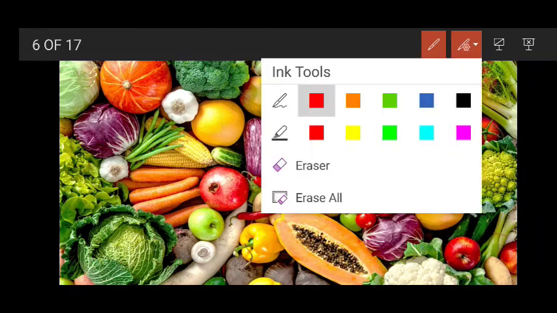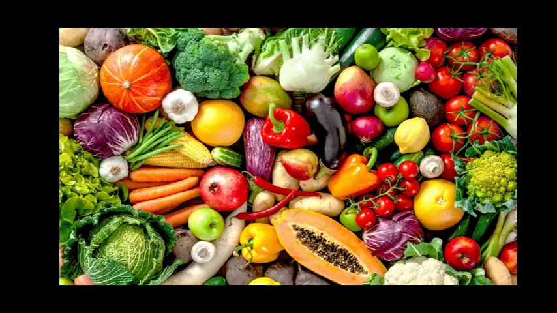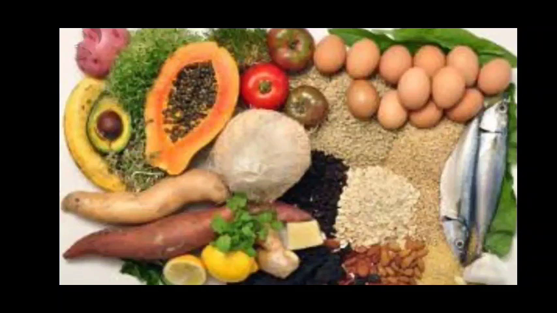Now, the next one is omnivores. Omnivores means an organism which depends on plants as well as on the flesh of meat for food. They are called omnivores. For example, human being, crow, bear, etc.